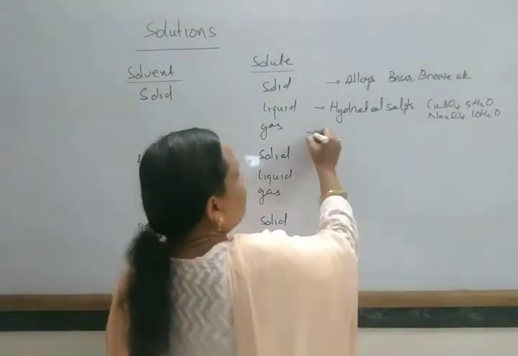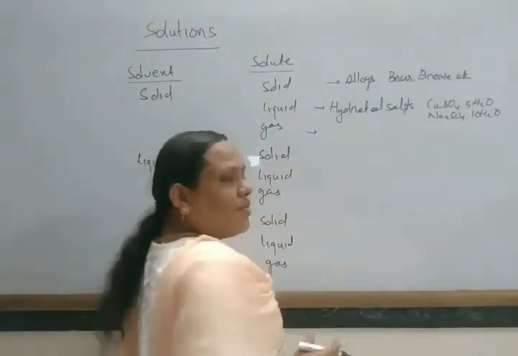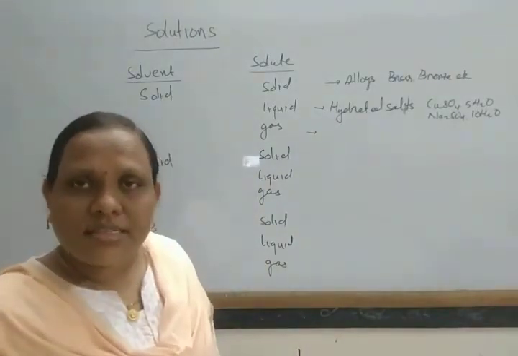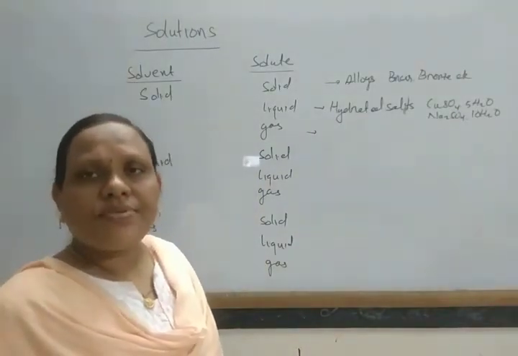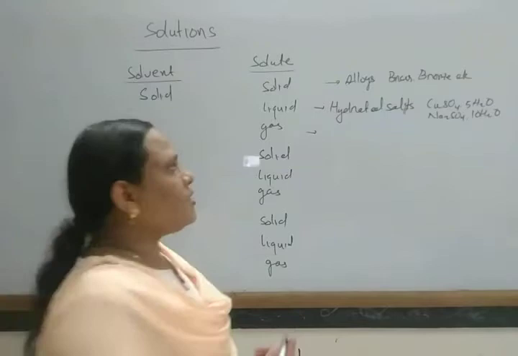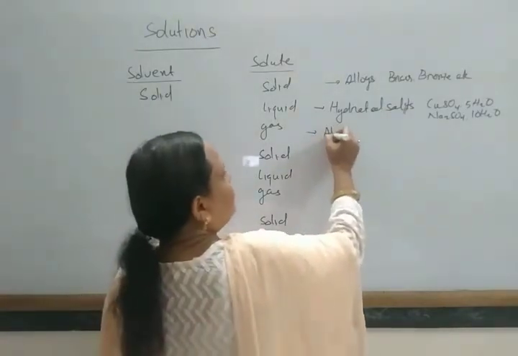Similarly, for solute gas in a solid solvent, this is generally the absorption of different gases on a metal surface.